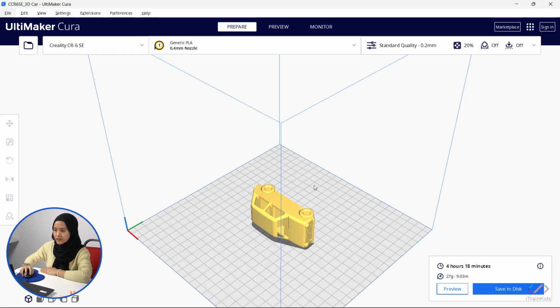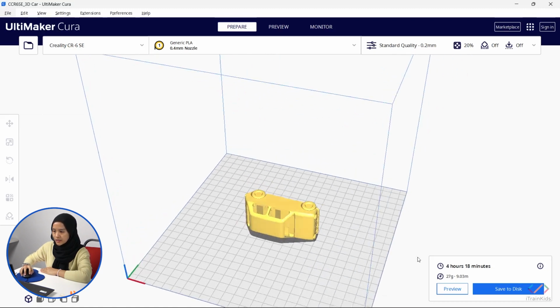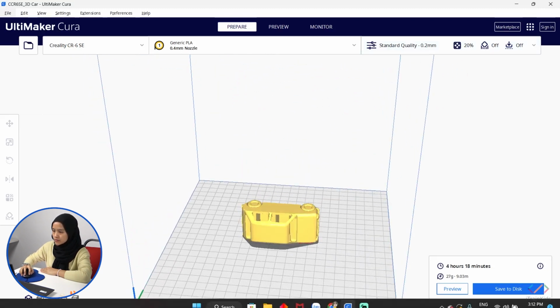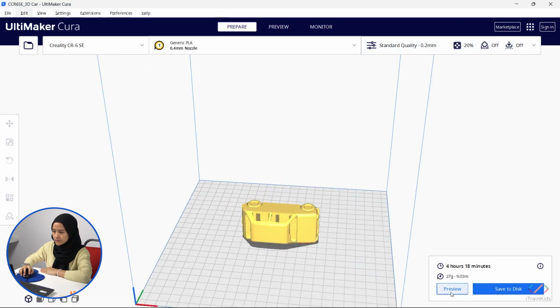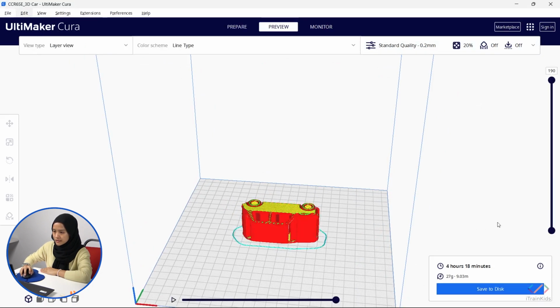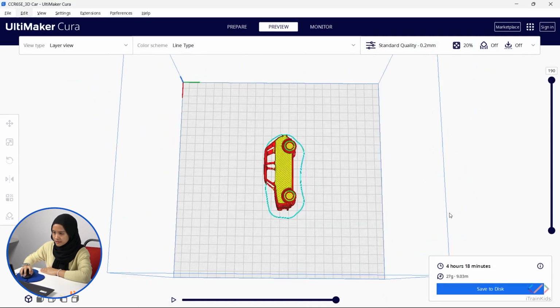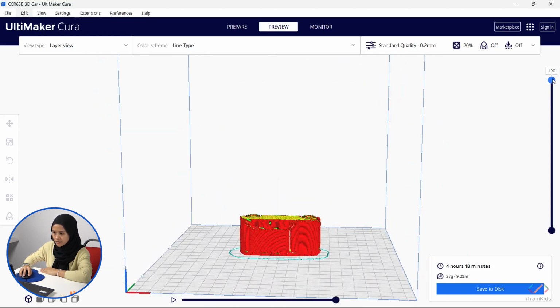And then to estimate how long does this model take to print out, you can click on slice. So this model will take around 4 hours 18 minutes to print out, and you can also click on preview to see the process of the printing this model.